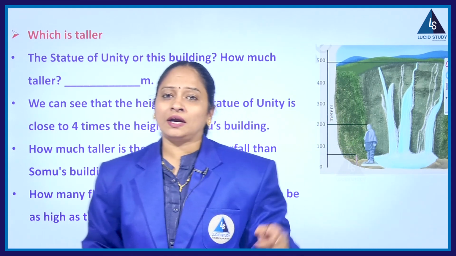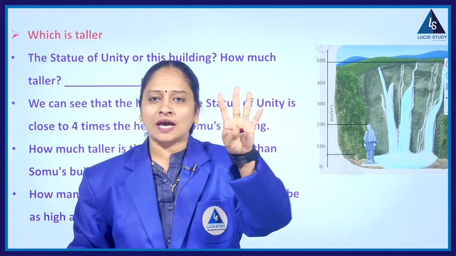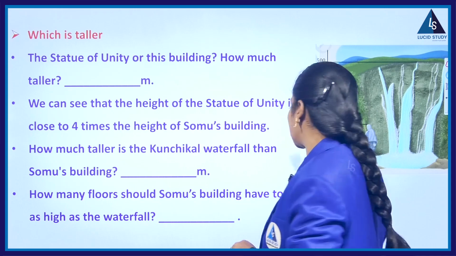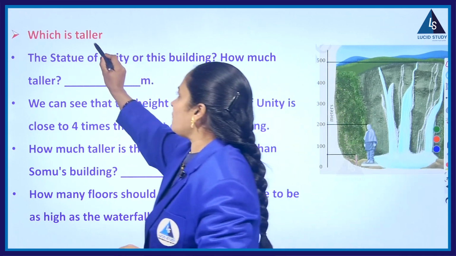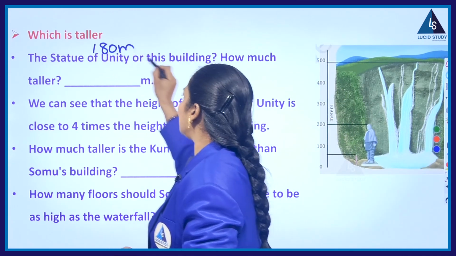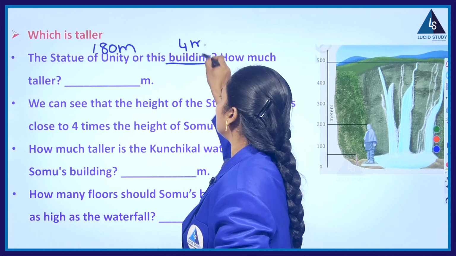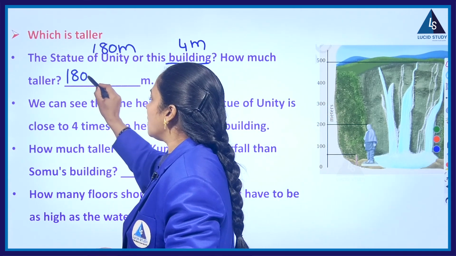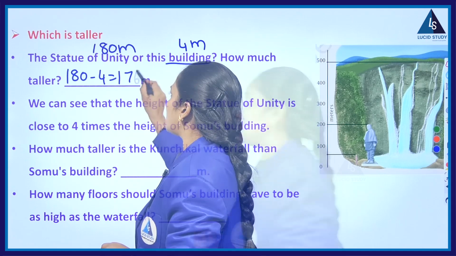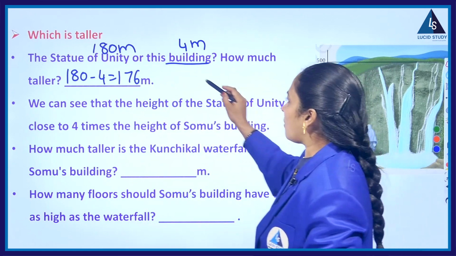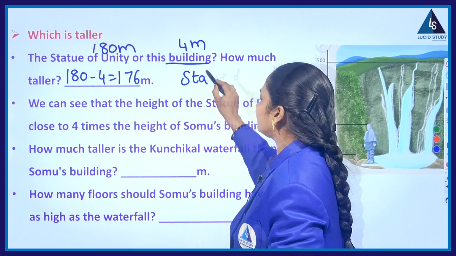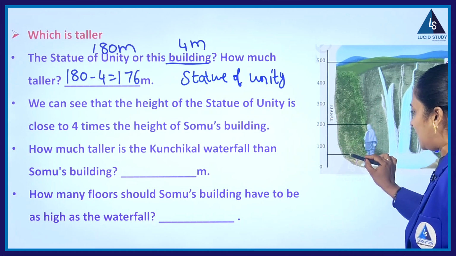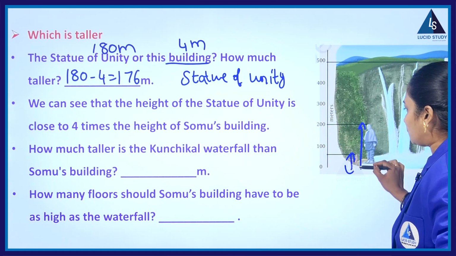Just now we calculated the height of the building as 4 meters according to Somu's height. What is the Statue of Unity height as we discussed? Yes, it is 180 meters and the building is 4 meters height. So how much taller? How will I get it? Yes, obviously the difference. 180 minus 4, that is 176 meters difference, and obviously the Statue of Unity is the taller one if I compare the building as well as the statue.